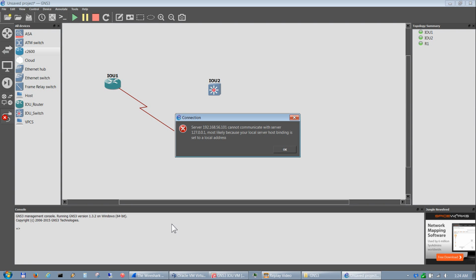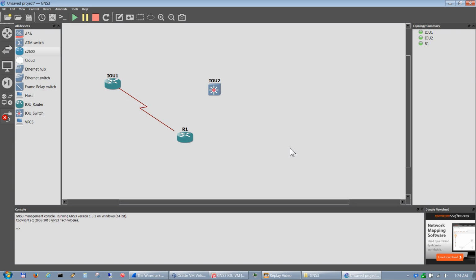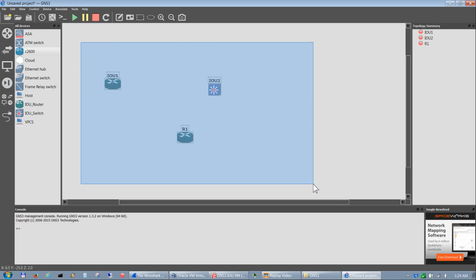I'm trying to work with GNS3. If you try to connect an IOU router to an IOS router, you get this error. But we'll go and say no to that right now. Like I said, be looking for that bug, and hopefully that'll be fixed in the next version, whatever that bug is. So I'll go ahead and hit.